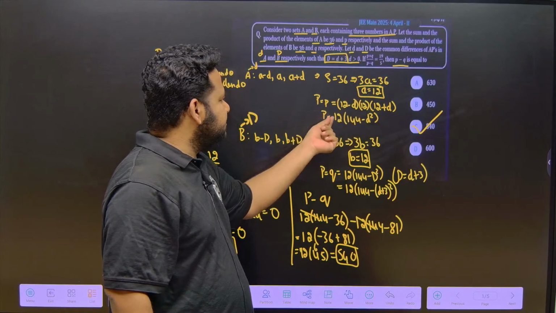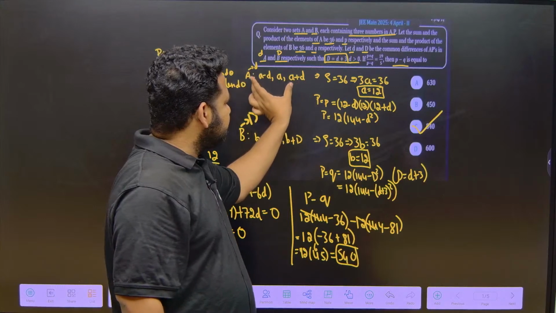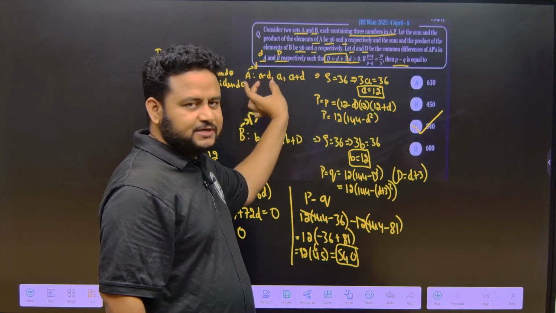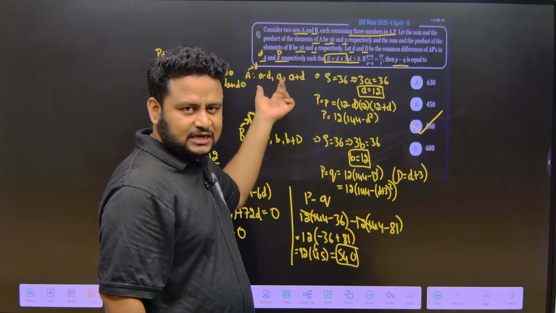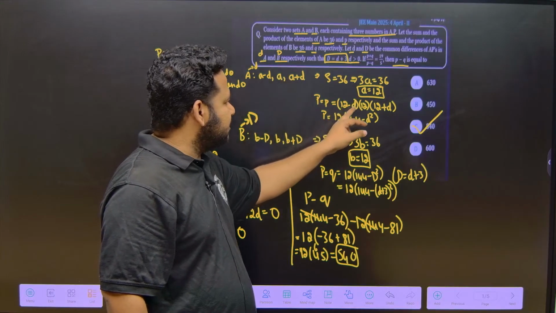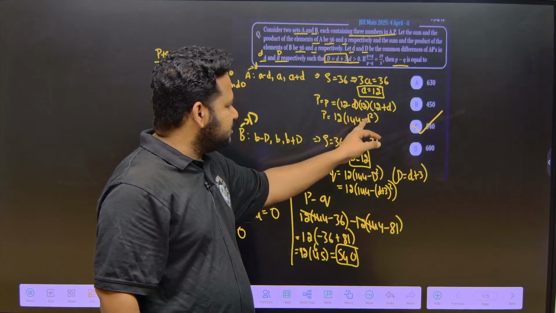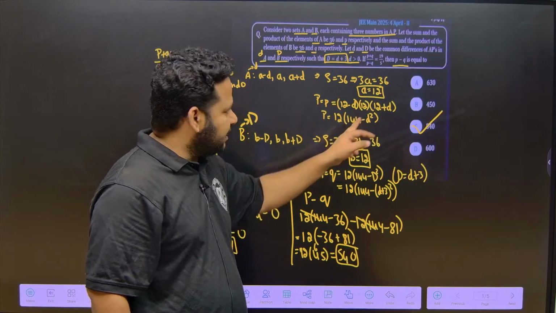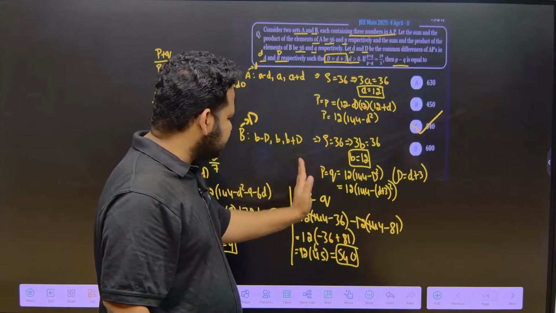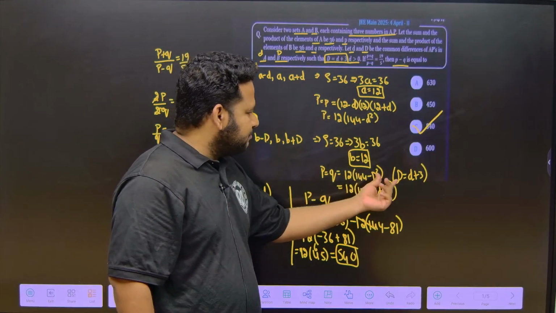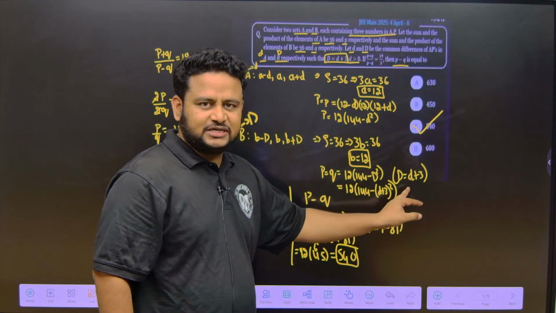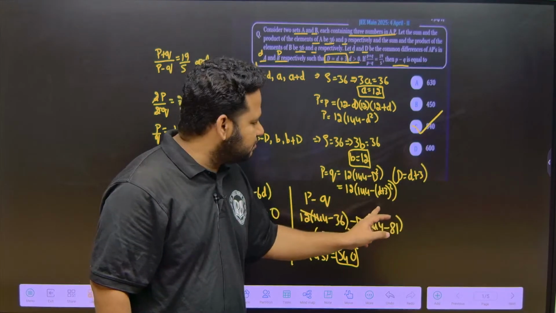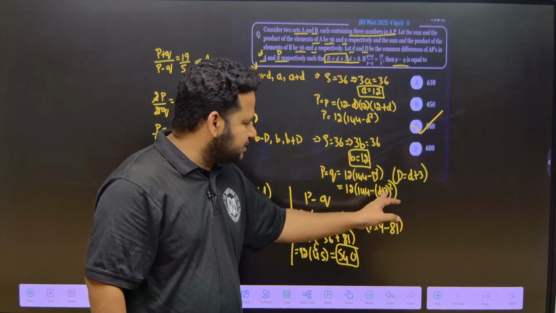And the product p is equal to what? This I have to multiply. This will be a minus d into a plus d, that is a square minus d square, that is 12 square minus d square, which is 144 minus d square, and another a is there, 12, so I have written it as it is. Similarly here also I did, here it is capital D, but capital D and small d were given a relation: D is equal to d plus 3. So this will become D is equal to d plus 3 whole square.